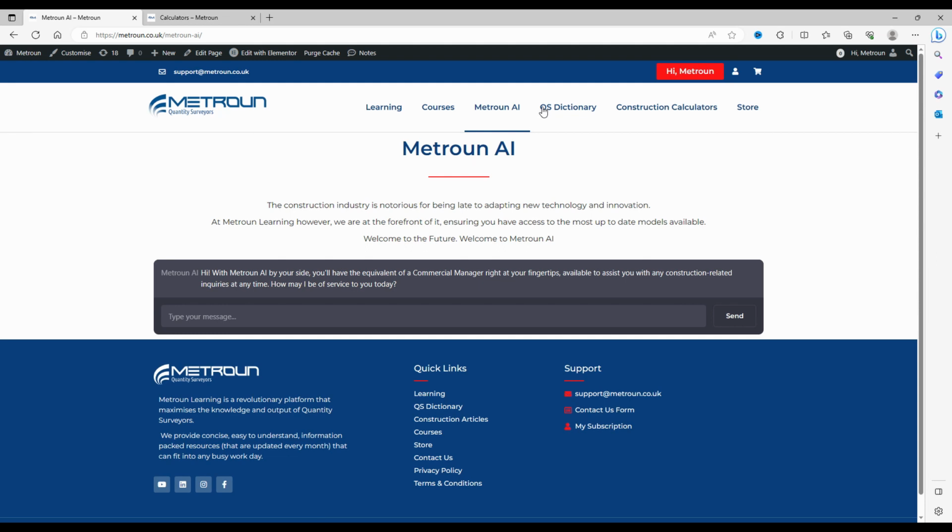So this is a tool you can use for building up a certain estimate, but I would not use this for submitting a tender or submitting a compensation event or a variation. Go to the suppliers, speak to them on the phone, and find out what the accurate, up-to-date prices actually are.